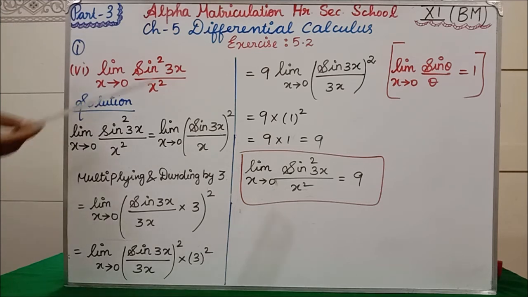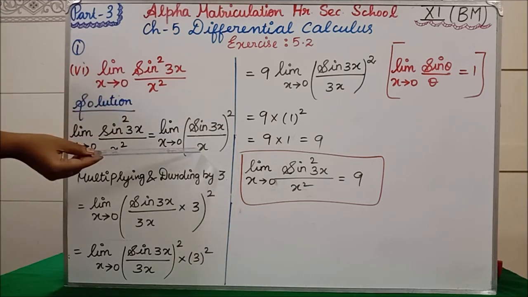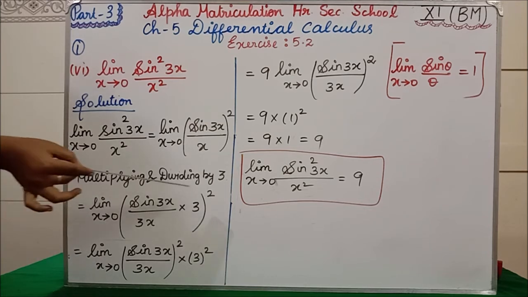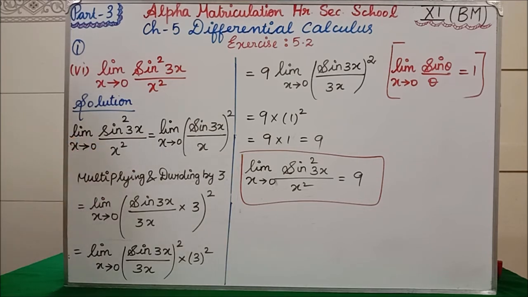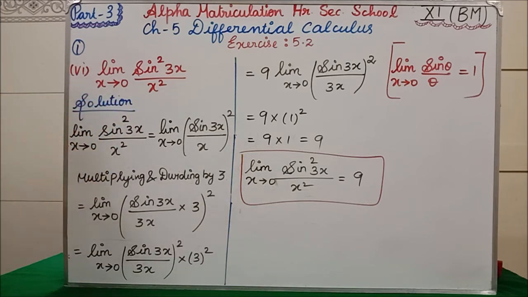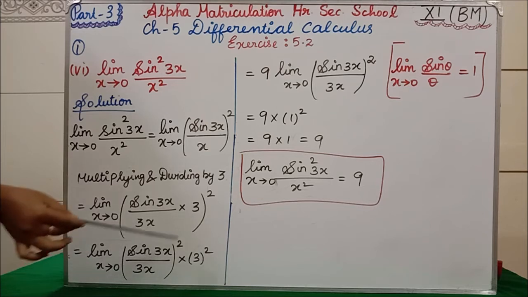So we multiply and divide by 3. Sine 3x divided by 3x, and we already have x, multiplied by 3, the whole square. Clear? The next step, limit x tends to 0, sine 3x divided by 3x the whole square.